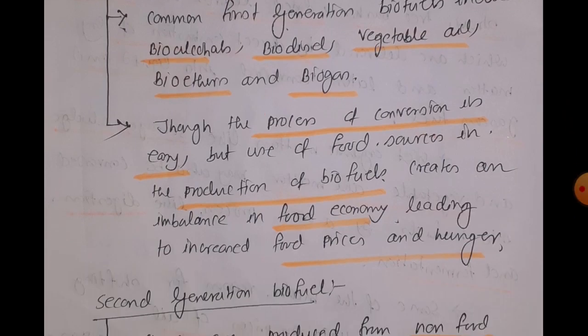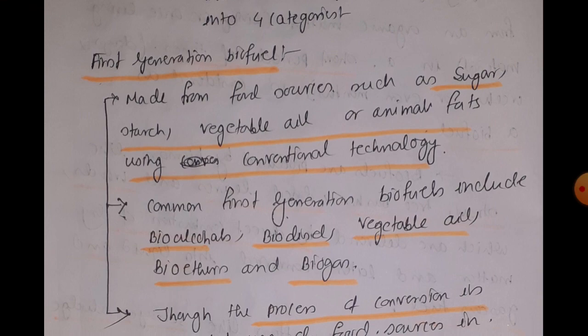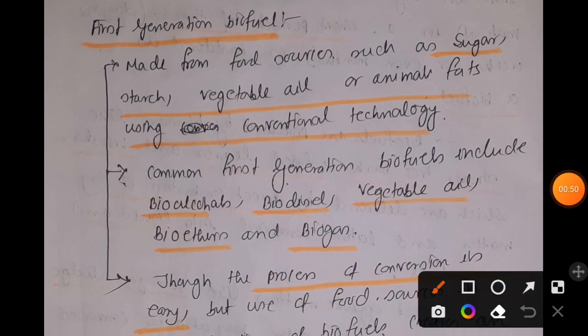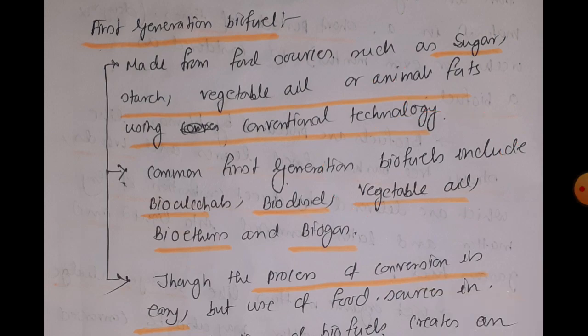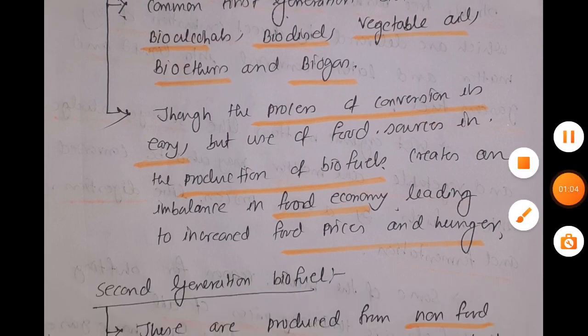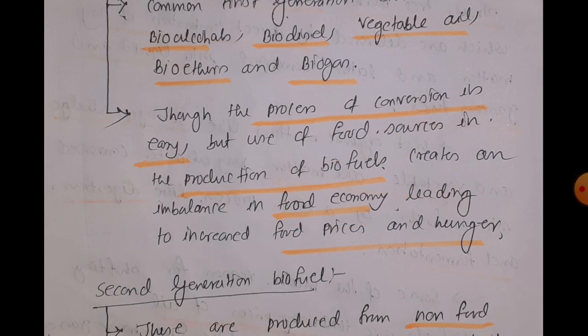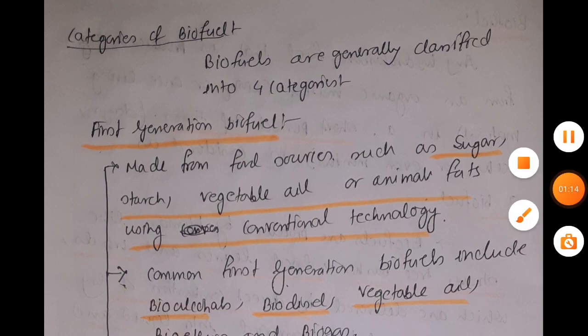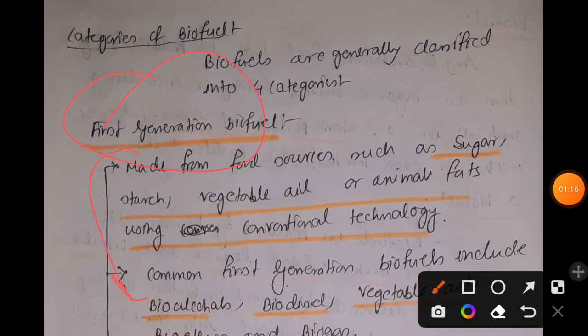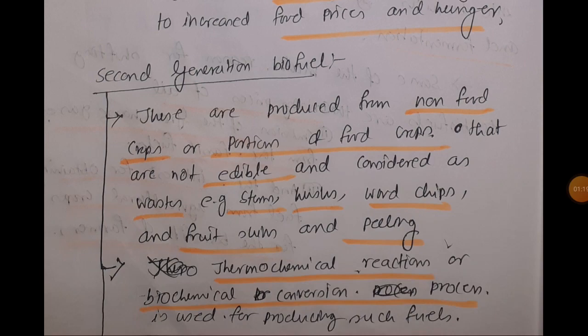So now what is the problem? The problem is, as you can see here, we are using food sources to produce the biofuel, right? That is quite problematic because it creates a negative impact on the food economy, which ultimately increases food price and hunger. That is why we have to shift from the first generation biofuel to the second generation biofuel.